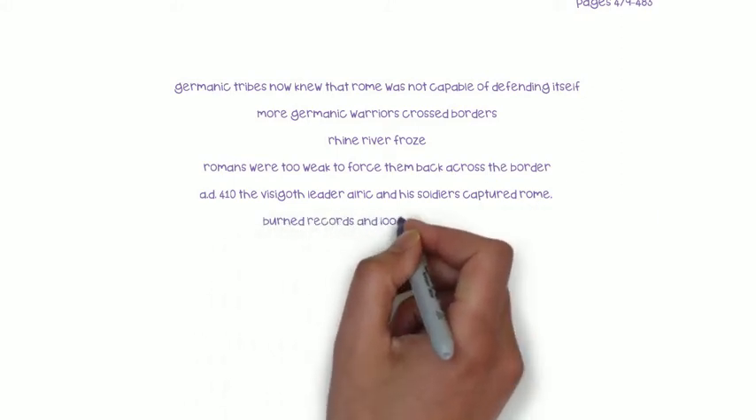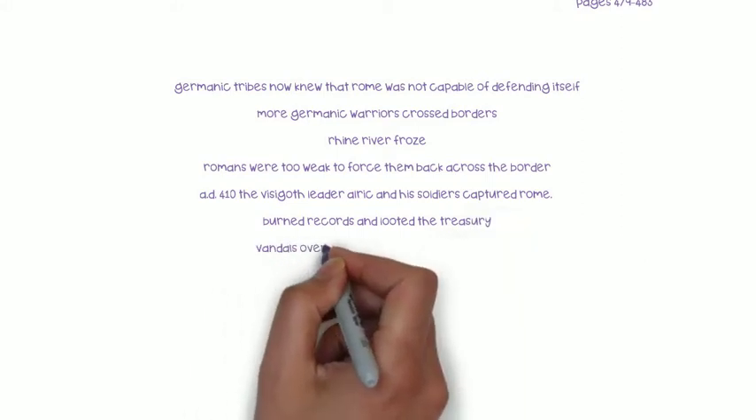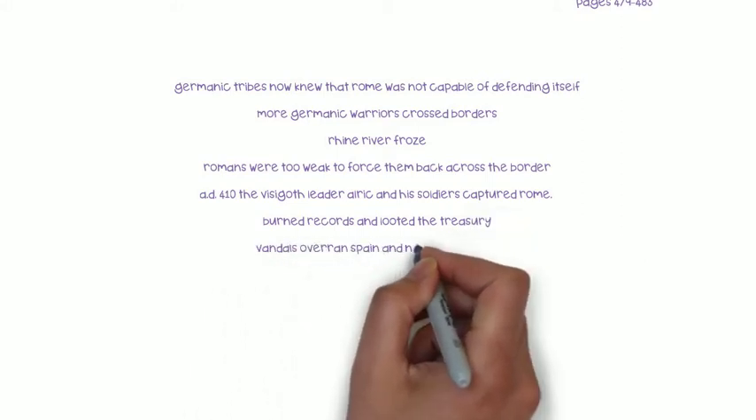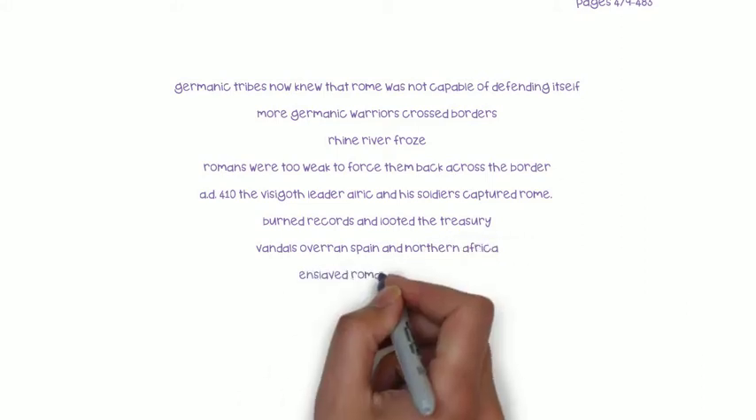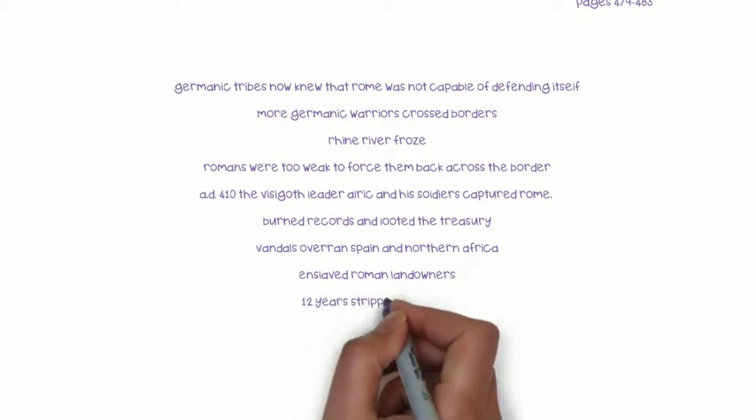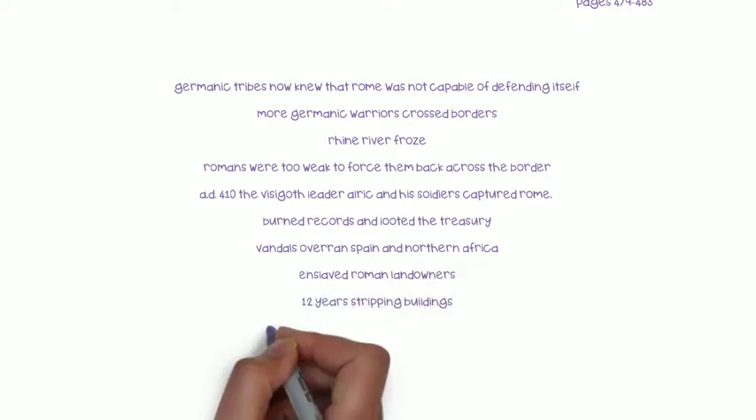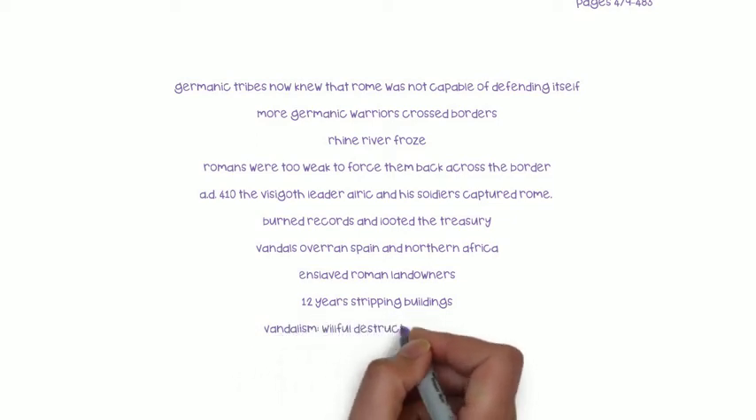Another Germanic group, known as the Vandals, overran Spain and northern Africa. They enslaved some Roman landowners and drove away others. Then the Vandals sailed to Italy. In AD 455, they entered Rome. They spent 12 days stripping buildings of everything valuable and burning them. From these attacks came the English word vandalism, which means the willful destruction of property.